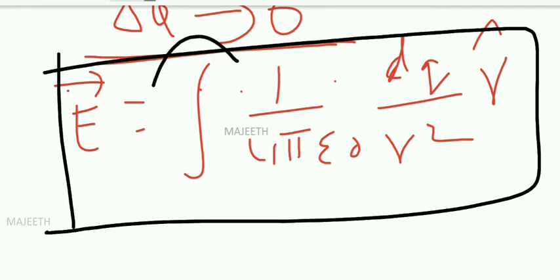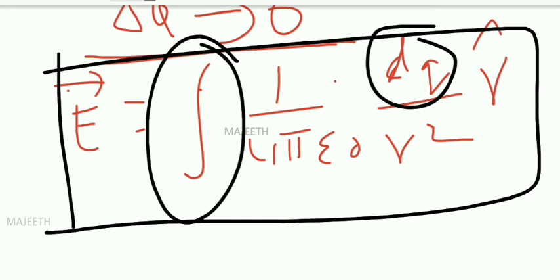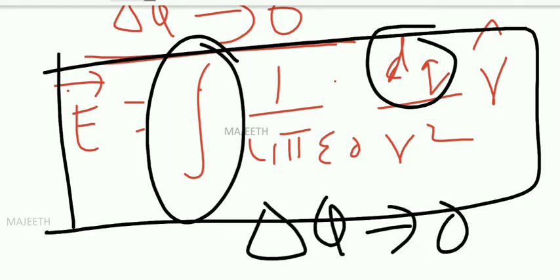This integration says that your charge distribution is continuous. Clear or not? Why did I substitute dq for del q? Del q is some bigger value, somewhat countable. When it becomes very small, it becomes dq. So dq refers to a point, and del q refers to an area that you can count.